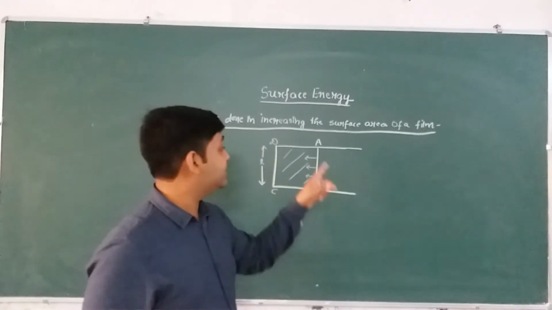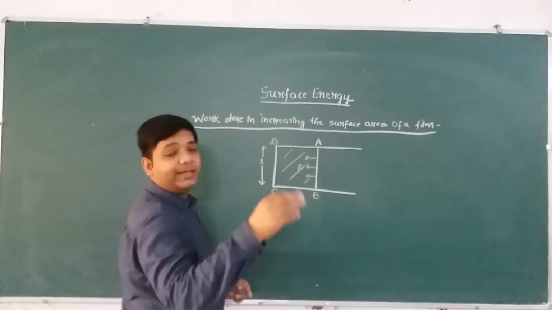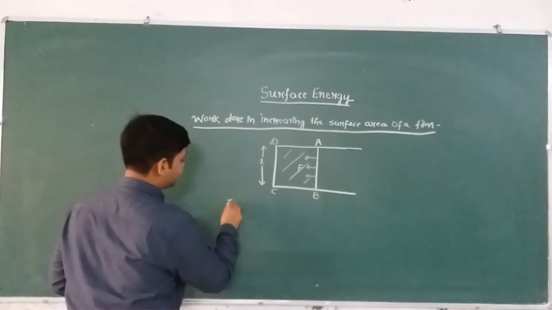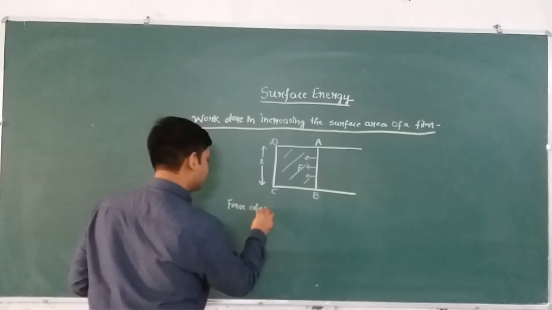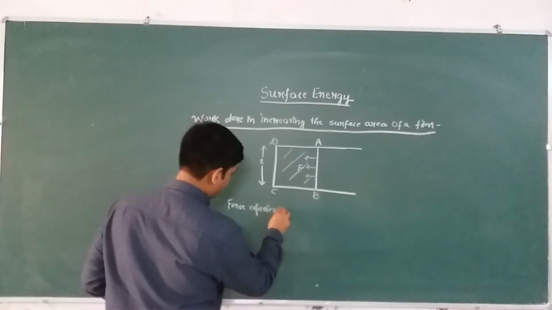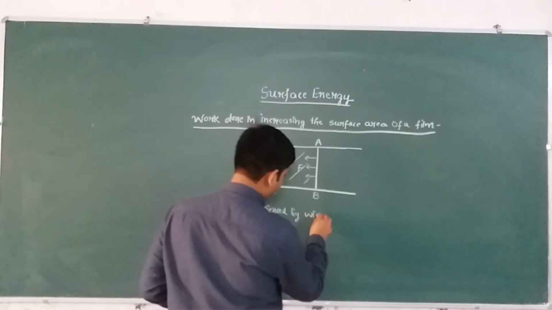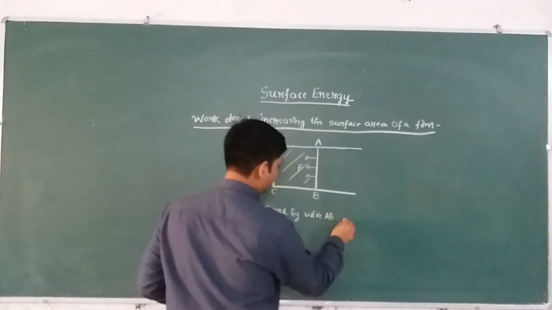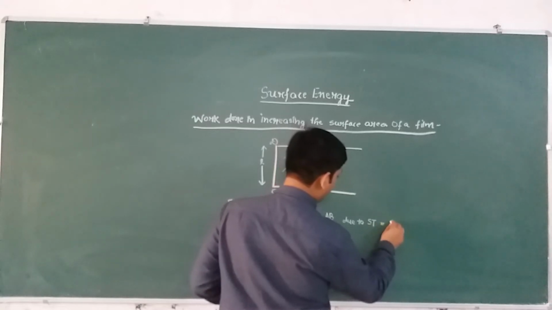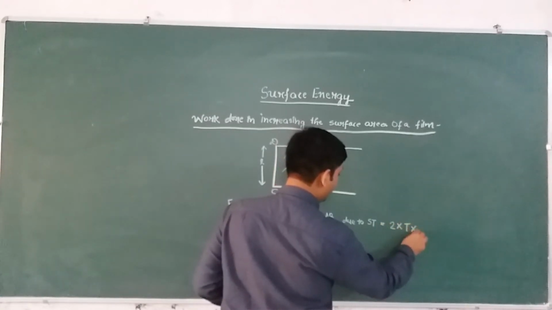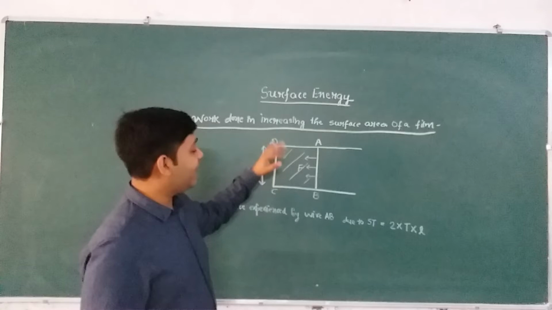So because of two surfaces, the force experienced by the wire AB due to surface tension will be 2 into T into L. This 2 is multiplied because there are two surfaces of the film, one in front and the other one behind it.